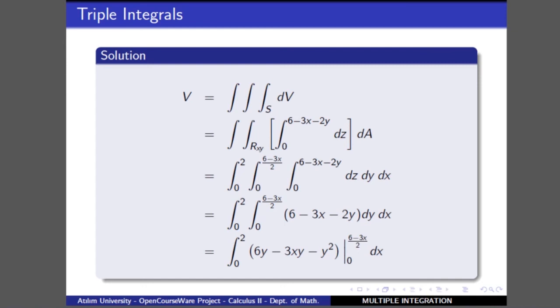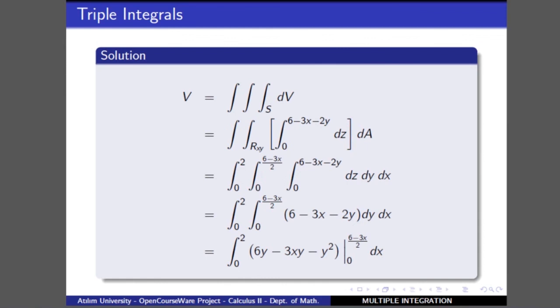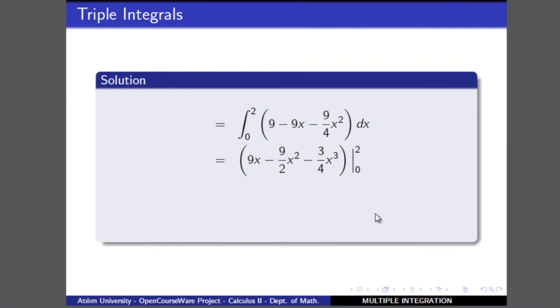The evaluation is stepwise. First we evaluate the innermost integral and then the others. As a result, we get the value here, that this is simply 15/4 square units. So we found the volume under the plane z equal to 6 minus 3x minus 2y over the region. This solid region is obtained as 15/4 cubic units.